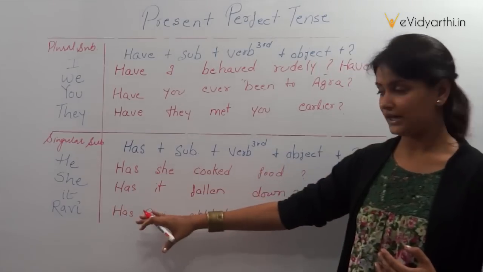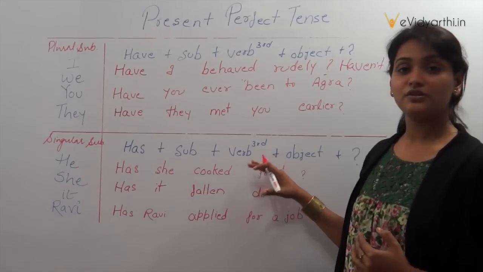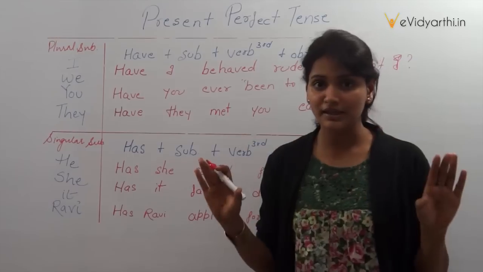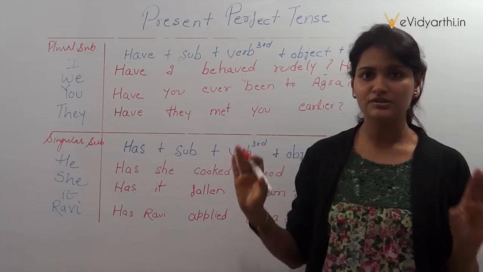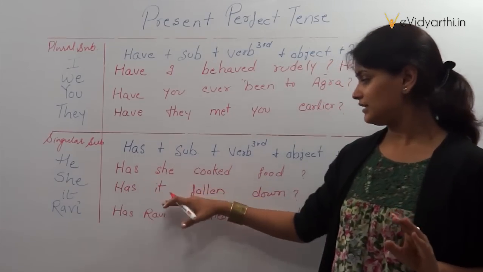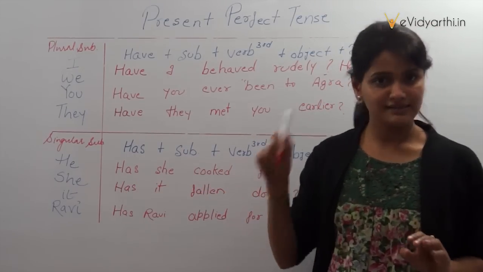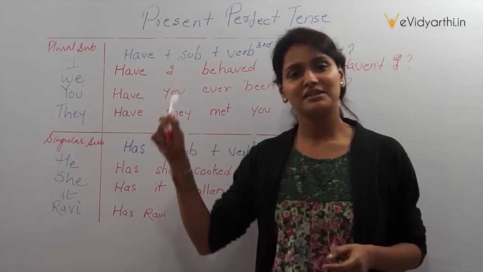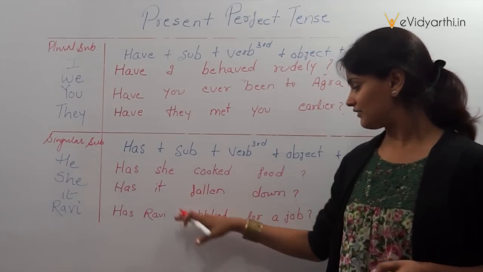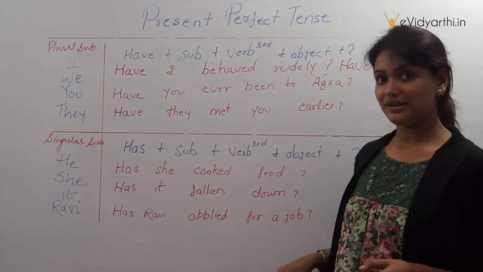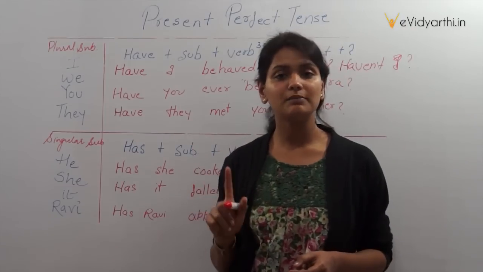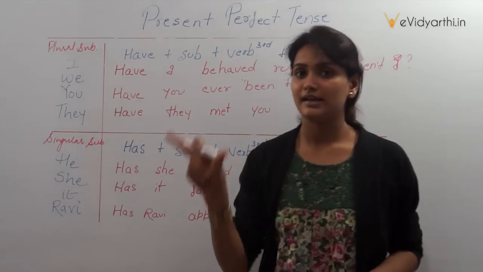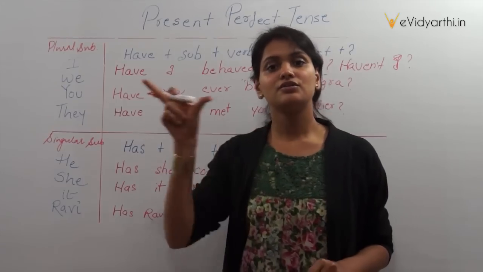Coming to the has part, has she cooked food? Hasn't she? क्या उसने खाना नहीं बनाया है? Hasn't she cooked food? Has it fallen down? Hasn't it? क्या ये नीचे नहीं गिरा है? Hasn't it fallen down? Has Ravi applied for a job? Hasn't he? क्या उसने अप्लाई नहीं किया? And coming to the full sentence, hasn't he applied for a job?